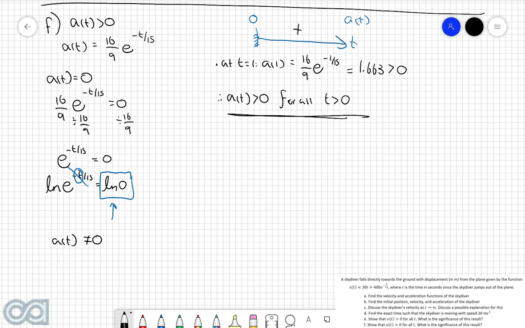Now we need to think about what the significance of this result actually is, and we're going to have to go into a little bit more depth here than we did with the last one, because once again we defined the downwards direction as positive, which means that the acceleration direction is always going to be directed downwards. Coming back to the actual context of this problem, that makes sense, since the acceleration of the skydiver is being caused by gravity, and because gravity always acts downwards, we expect the acceleration to always act downwards as well. So that's the first point that we can write here: the skydiver will always be accelerating downwards.